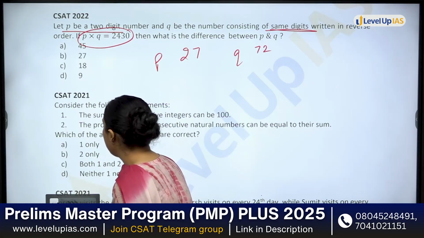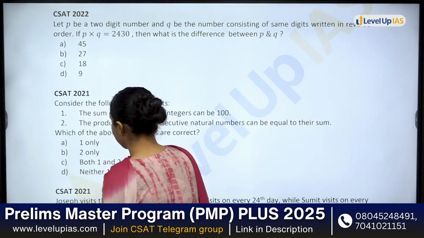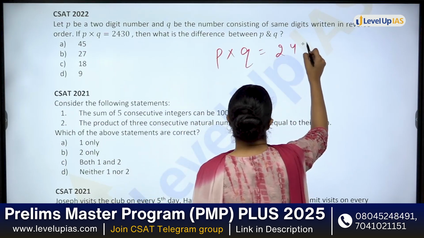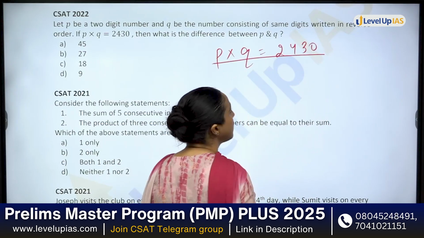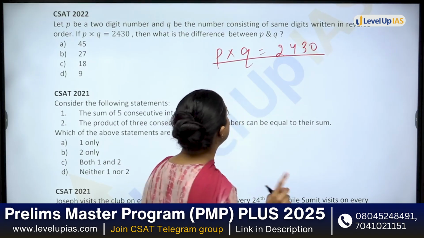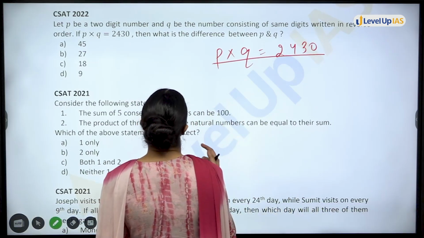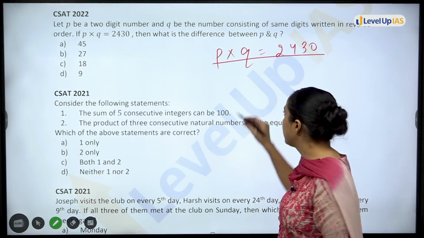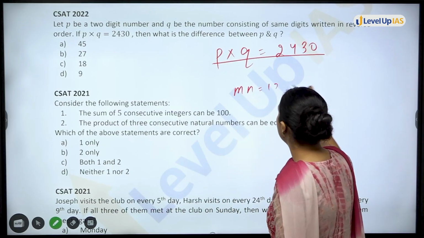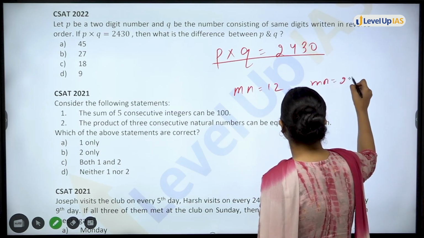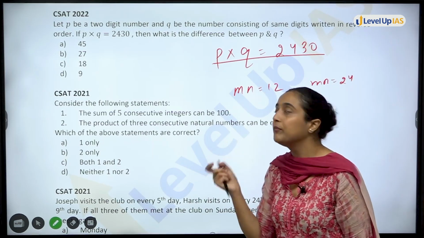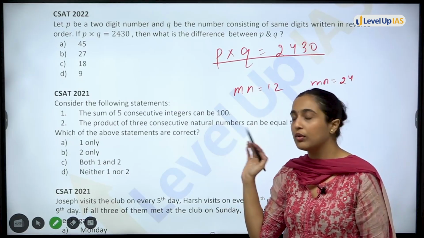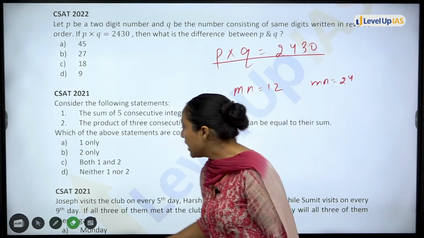And after writing in reverse order, what is the difference between them, given that you get P multiply Q is equal to 2430. Okay, when you write two numbers in reverse order, you get 2430. What is the difference between P and Q? First of all, have we seen this statement? Mn is equal to 12, Mn is equal to 24. That means what? Simply we want to write this number as a product of two numbers, two factors. Okay? But here, what is it?